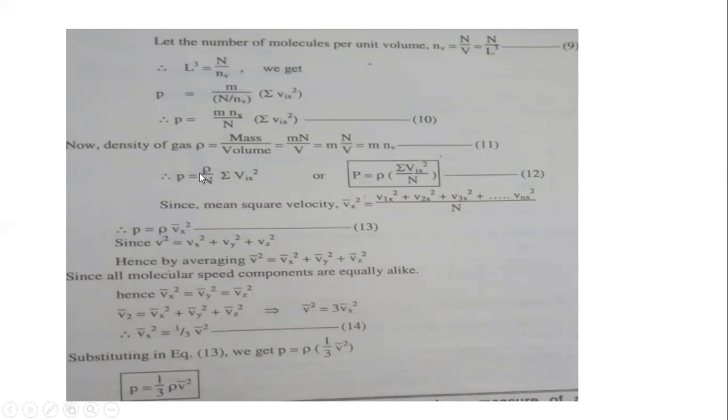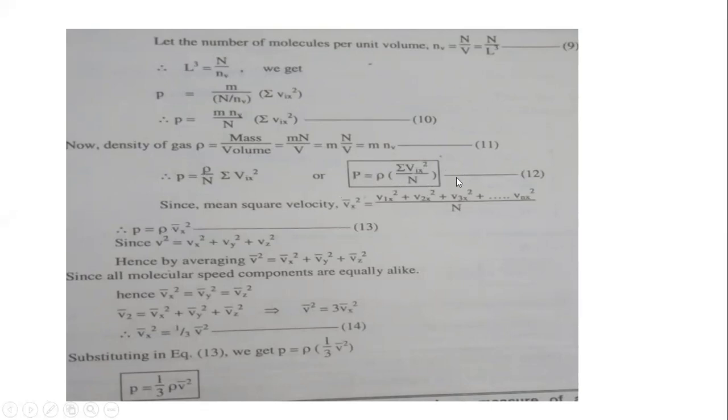Pressure is equal to rho over capital N summation vix square, or you can write it as P is equal to rho summation vix square over N. This becomes your equation number 12. Since mean square velocity vx square bar is equal to the sum of all the velocities divided by N, P is equal to rho vx square bar. In place of this, we use mean square velocity.